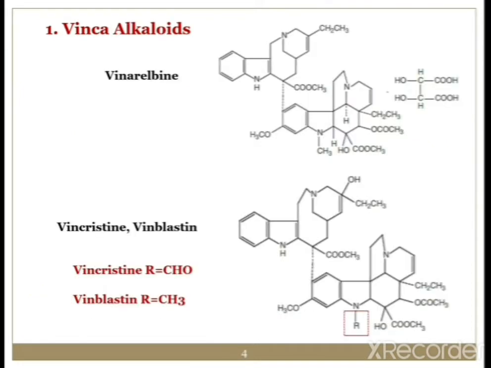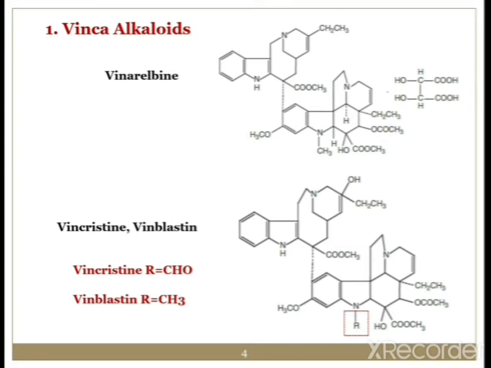These are the vinca alkaloid examples and their structures. The structures are quite complex, but you need to remember them because they will be asked in the examination. Vinorelbine is the first example whose structure has been given. Between vinorelbine and vincristine or vinblastine, there is a hydroxyl group difference.